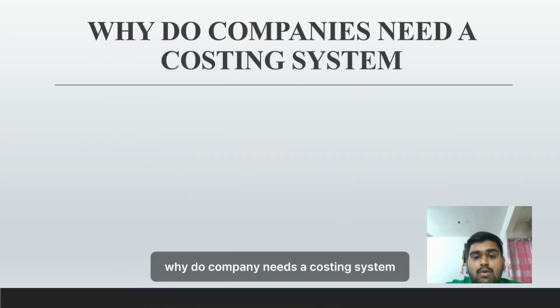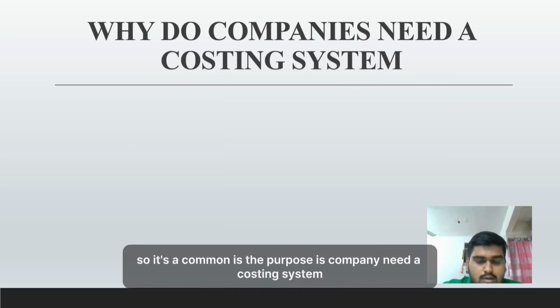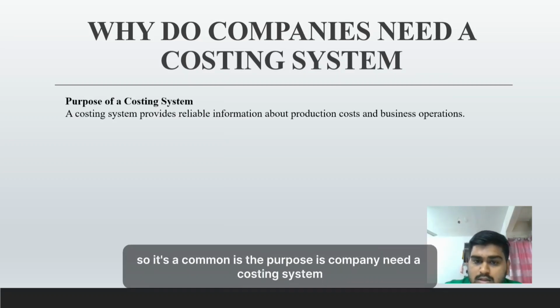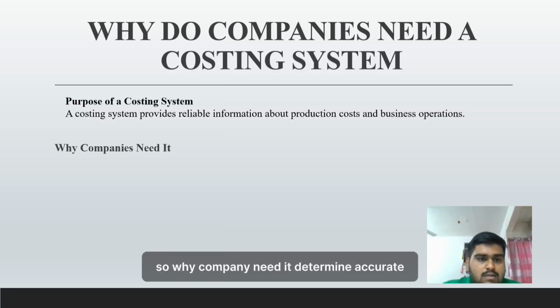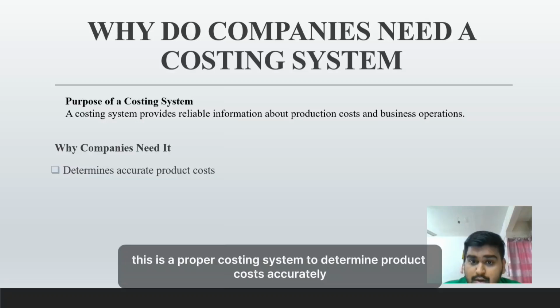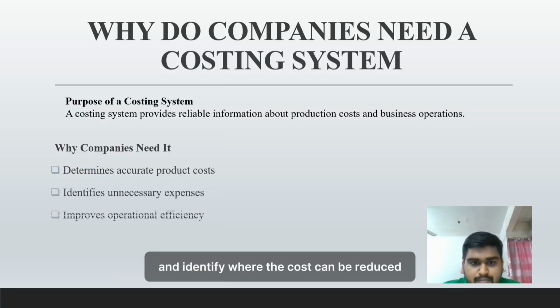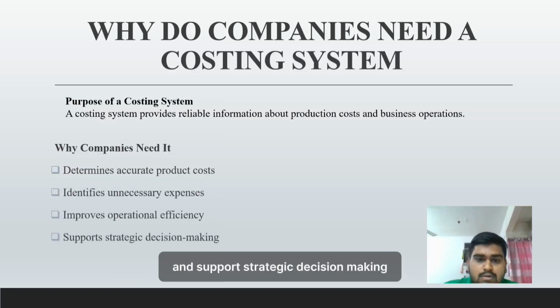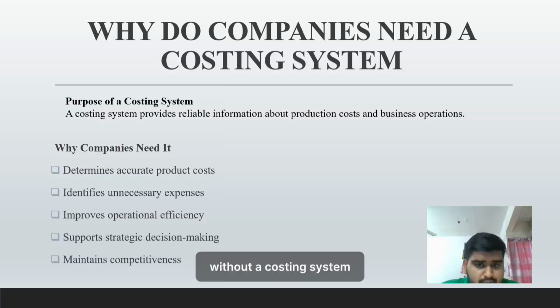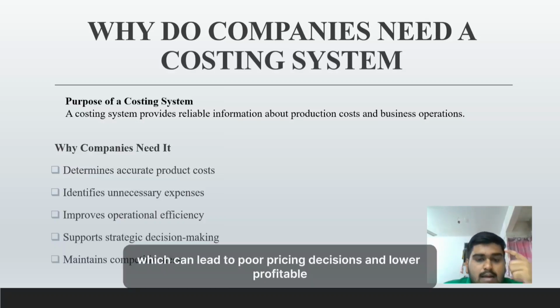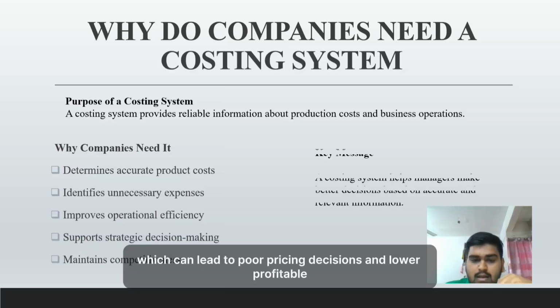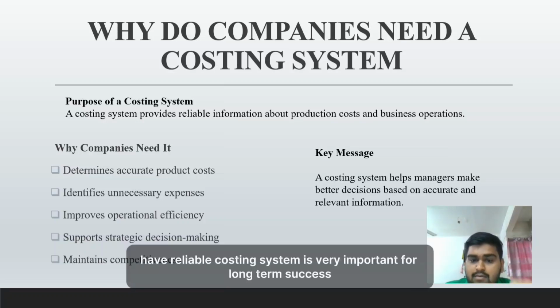The second segment: why do companies need a costing system? Companies need a costing system because it provides reliable information about production costs and business performance. A proper costing system determines product costs accurately and identifies areas where costs can be reduced. It also improves operational effectiveness and supports strategic decision making. Without a costing system, business may rely on inaccurate information, which can lead to poor pricing decisions and lower profitability. In today's competitive business environment, a reliable costing system is very important for long-term success.